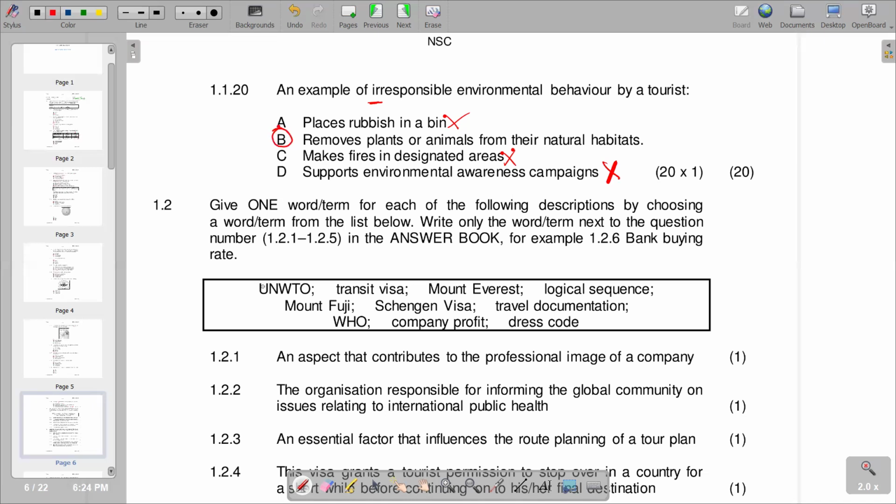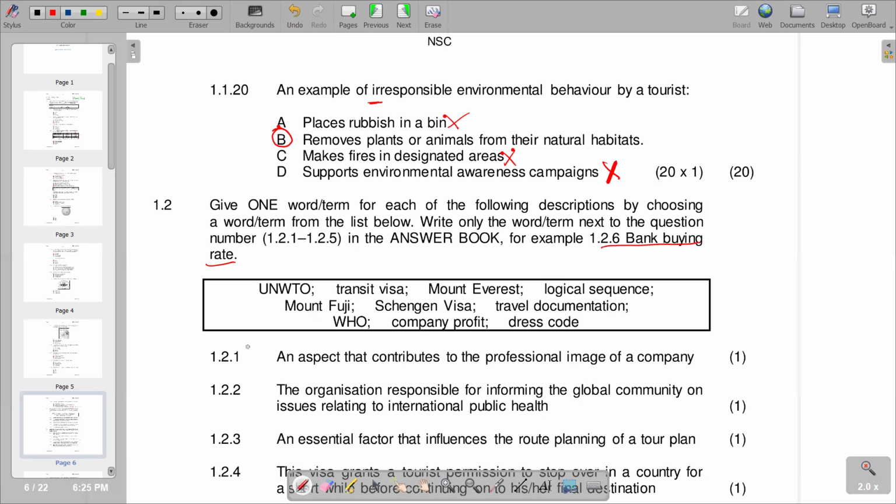So we go to 1.2: give one word or term for each of the following descriptions by choosing a word or term from the list below. Write only the word or term next to the question number, 1.2.1 to 1.2.5 in the answer book. For example, 1.2.6, buying rate. That's how you can present it in your answer book. Then we're given different terms or words.